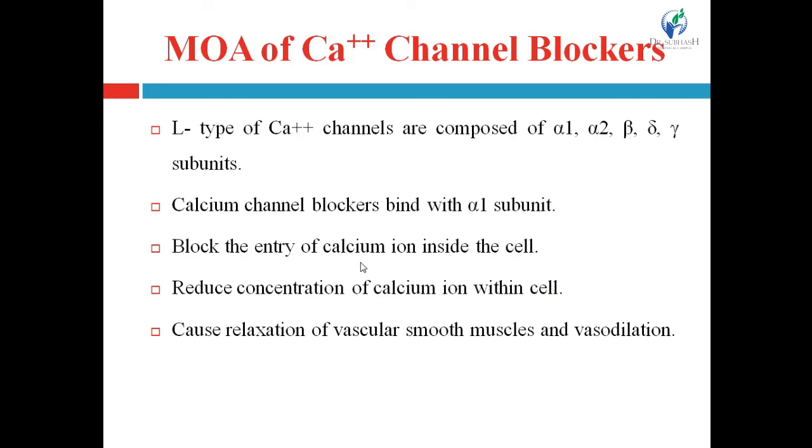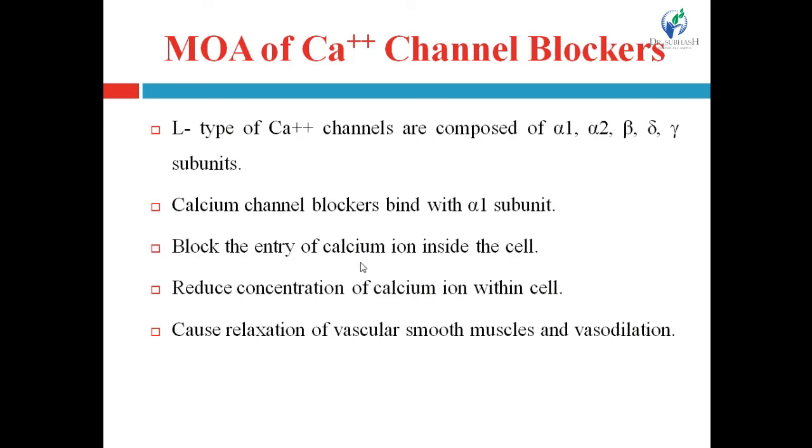See how it binds to the calcium ion channel. L type calcium ion channels are composed of alpha 1, alpha 2, beta, delta and gamma subunits, right? So there are 5 different subunits of the L type calcium ion channel. Out of them, the alpha 1 subunit acts as the binding site for these agents.